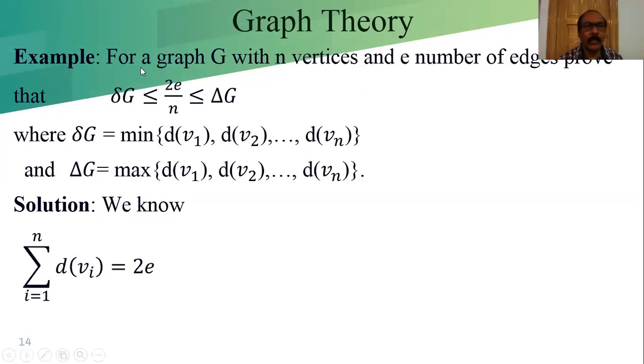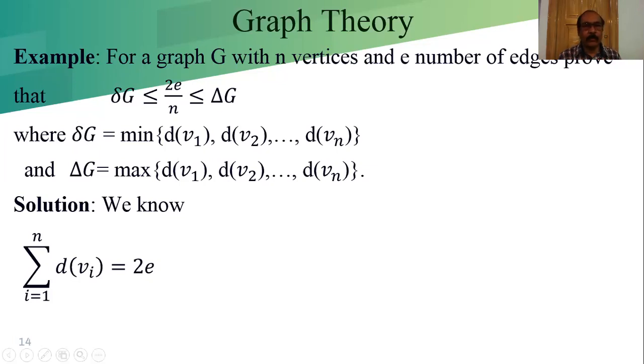Now an example. For a graph G with n vertices and E edges, prove that small del G is less than or equal to 2E by n, which is less than or equal to capital del G. It is given that small del G is the minimum among the degrees of V1, V2, up to Vn, and capital del G is the maximum of those degrees.